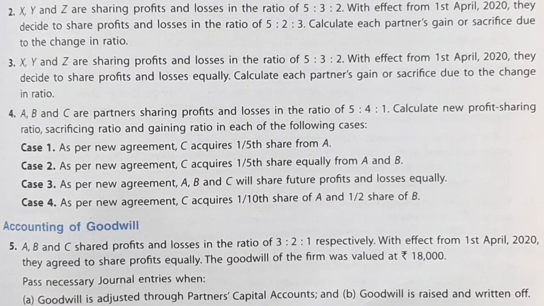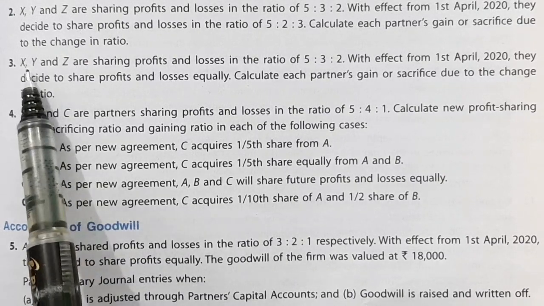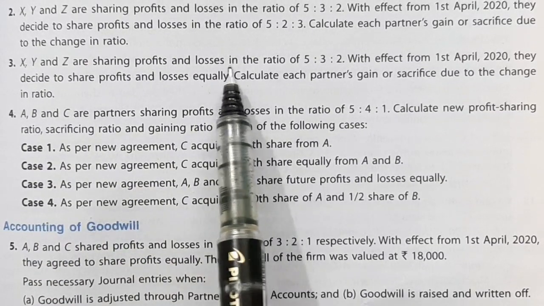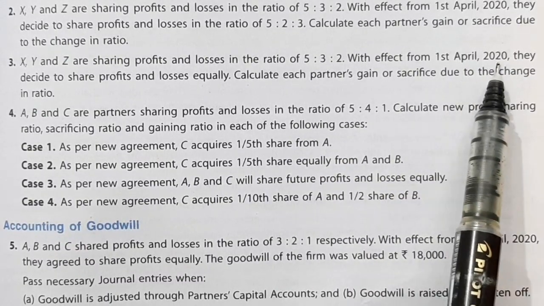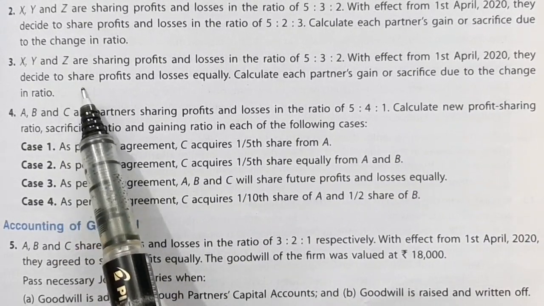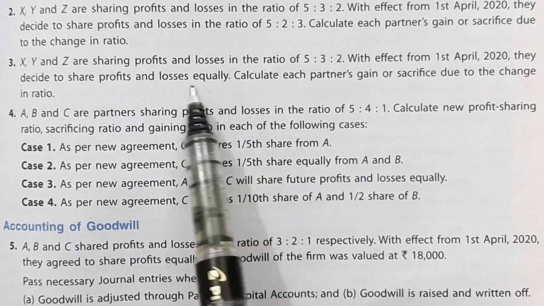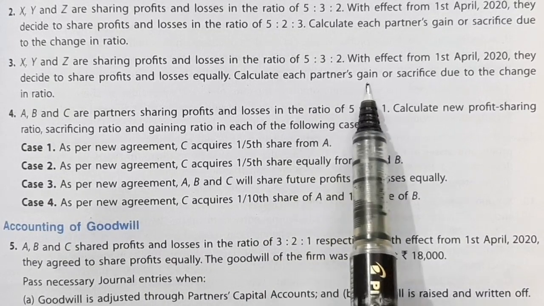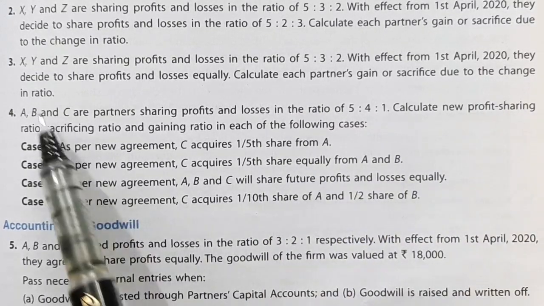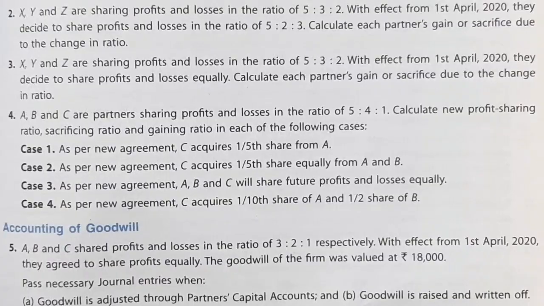Now let us see the next question. Question number 3. X, Y, and Z are sharing profits and losses in the ratio of 5 is to 3 is to 2. With effect from 1st April 2020, they decide to share profits and losses equally, that is 1 is to 1 is to 1. Then calculate each partner's gain or sacrifice due to change in ratio.